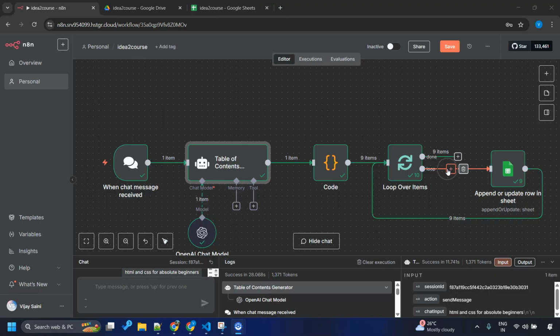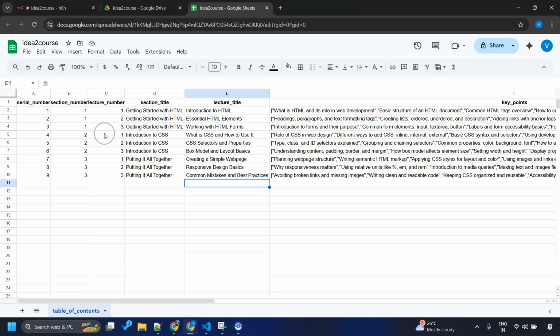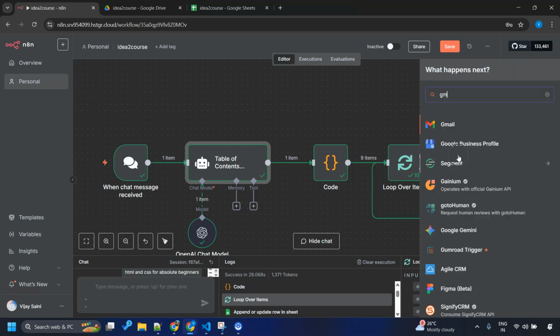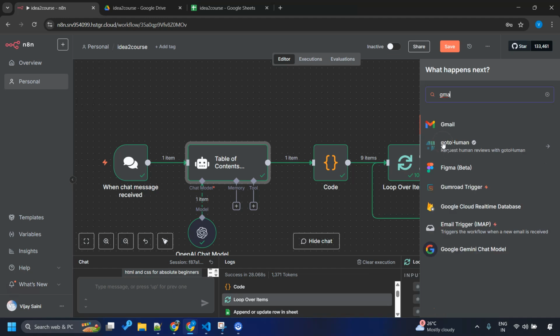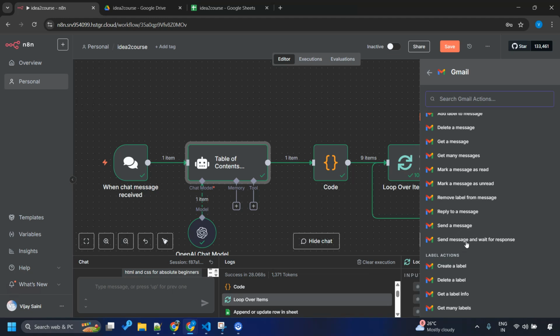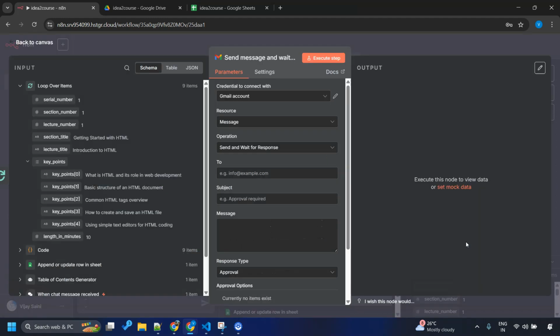Okay. Moving to next important segment in this workflow. As agreed, whenever this table of contents is generated by our AI agent, we want to send an email asking to review this sheet, right? So I'll take this done part of the loop and add a Gmail node. Okay. We want to send message and wait for response. So let me pick this.